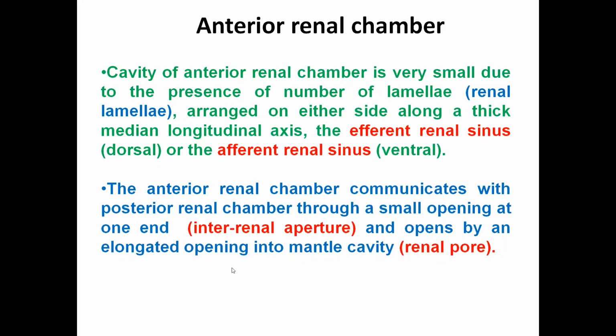Now this anterior renal chamber communicates to the posterior renal chamber through a small opening, the interrenal aperture, and it communicates with the mantle cavity through a small pore, the renal pore. So this is about the anterior renal chamber.